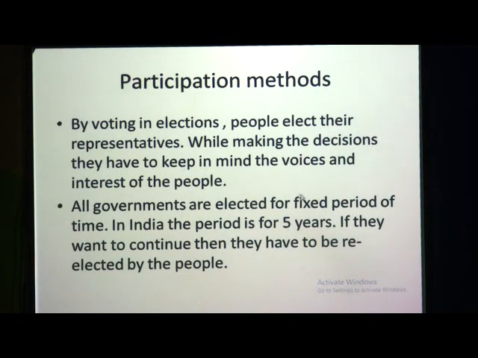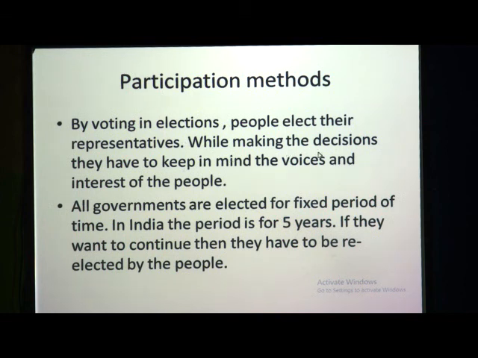Then we have seen the participation methods, by means how people can participate. Just now we have seen the video, people can participate by elections, how they vote for whichever persons they like, how they elect their government, and how this representative works on behalf of the people to satisfy their needs. So, one of the processes is voting in elections, where people elect their representatives.